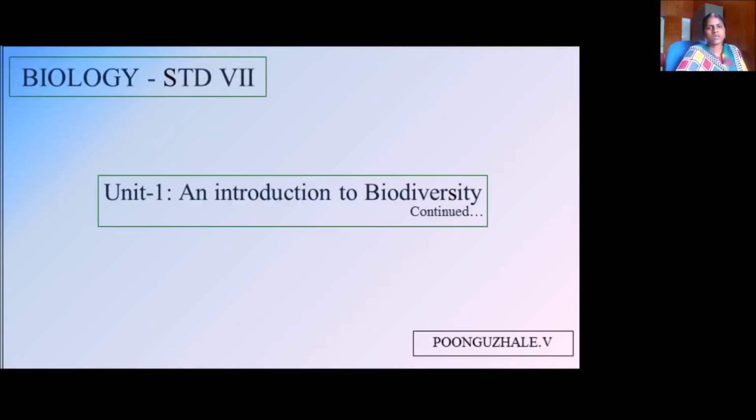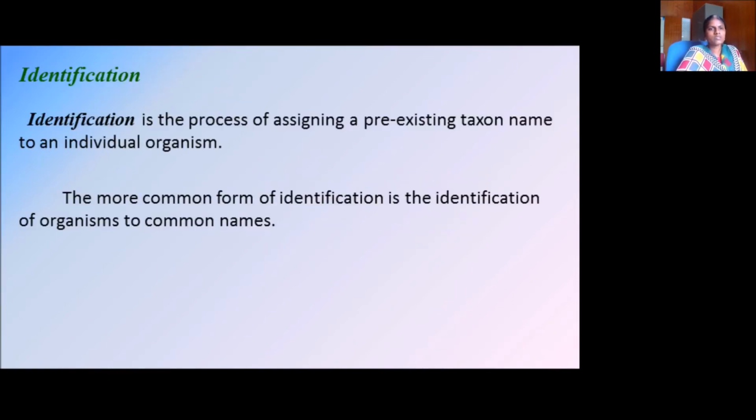Now let us look into biodiversity briefly. What is identification? It is the process of assigning a pre-existing taxon name to an individual organism. There is a more common form of identification: identification of the organism by the common names.